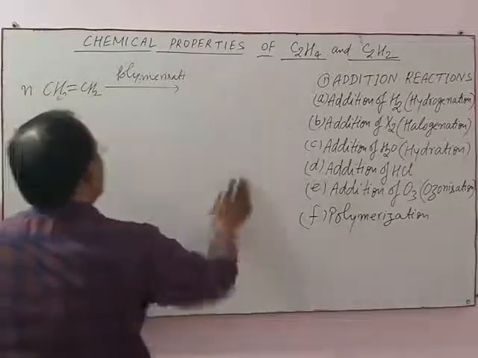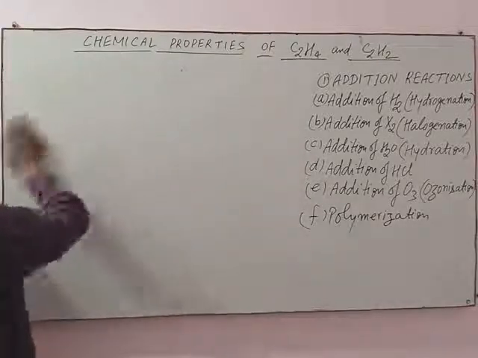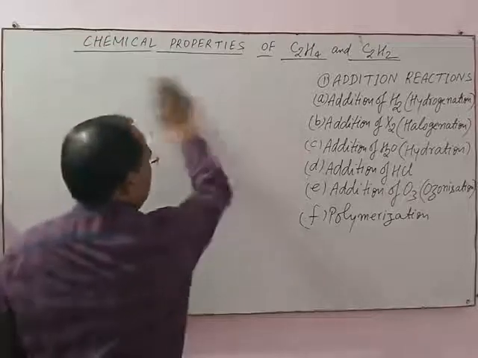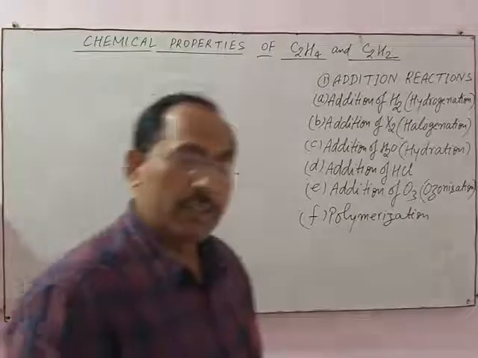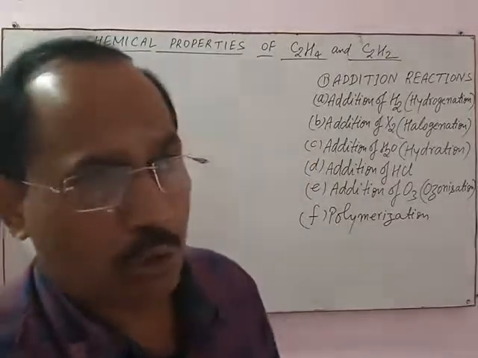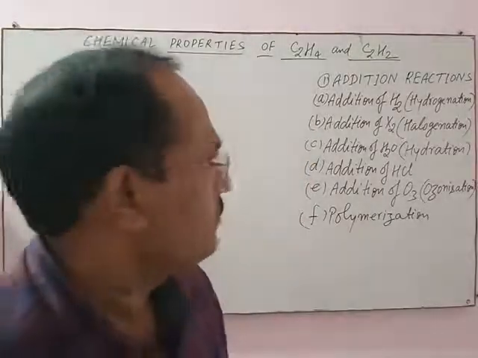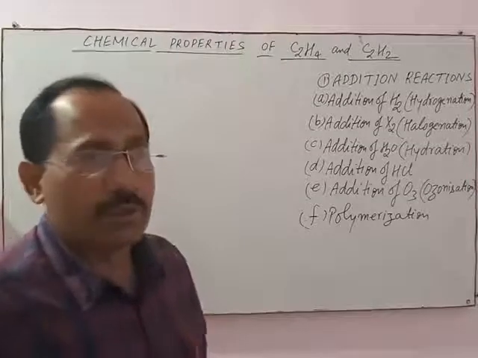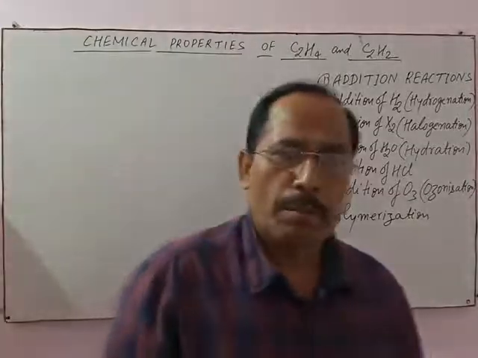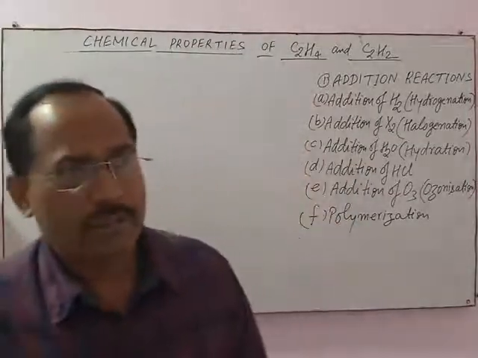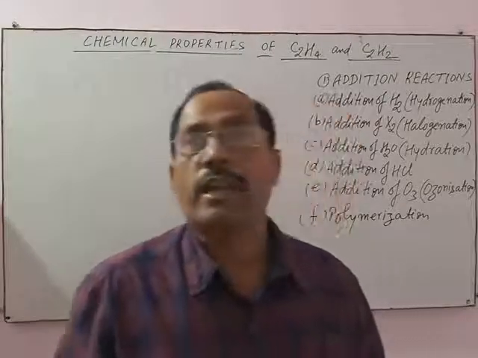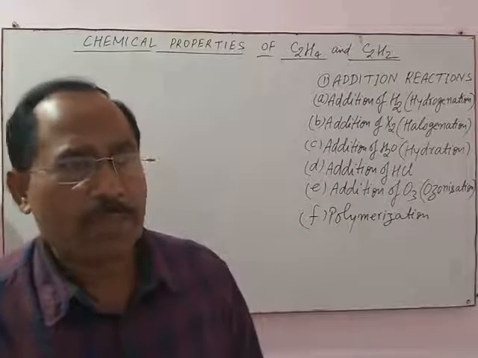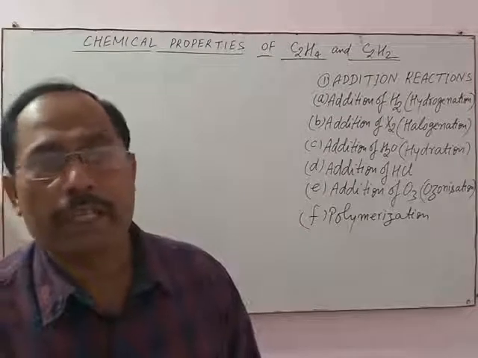Now the last topic of this lesson, as per the ICSE 2020-2021 syllabus, is the distinction between methane, ethene and ethyne, or you can say the distinction between alkane, alkene and alkyne.